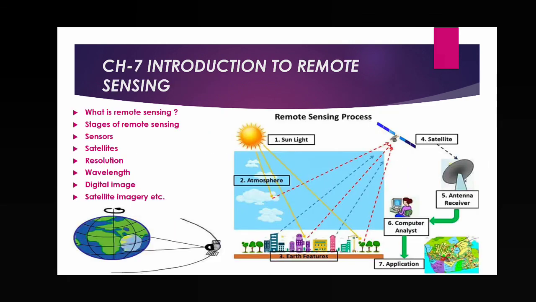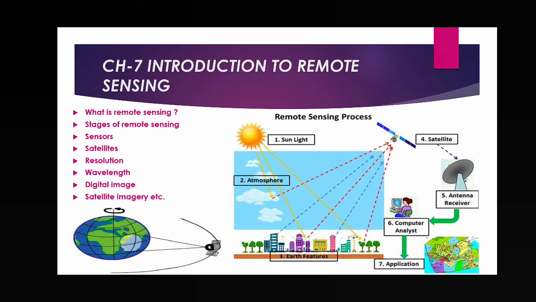Next, chapter number 7, introduction to remote sensing. Remote sensing means that here also we are taking images, photos of the earth's surface, but with the help of what? Satellite. In aerial photography we took the photo with a camera fixed in a helicopter, aircraft, or balloon. But here satellite images are taken. So in this chapter we have to read what remote sensing is.